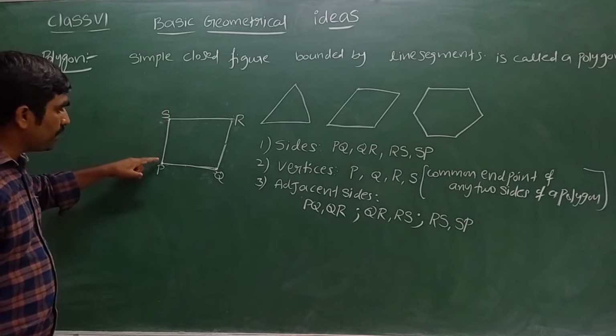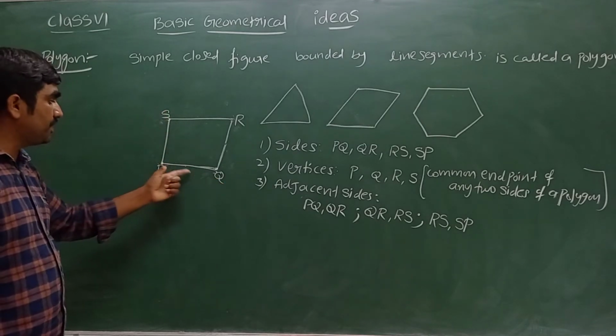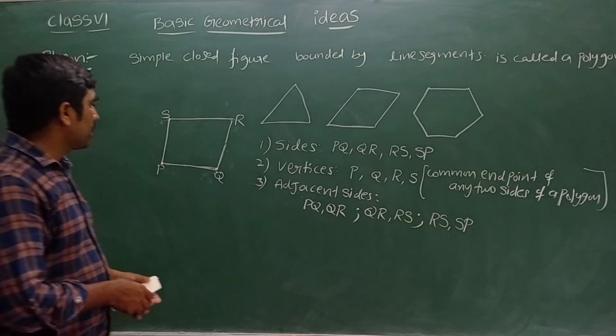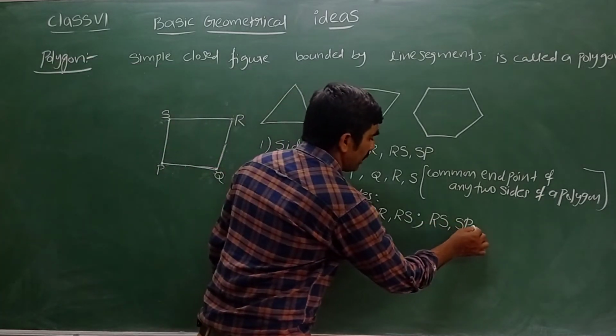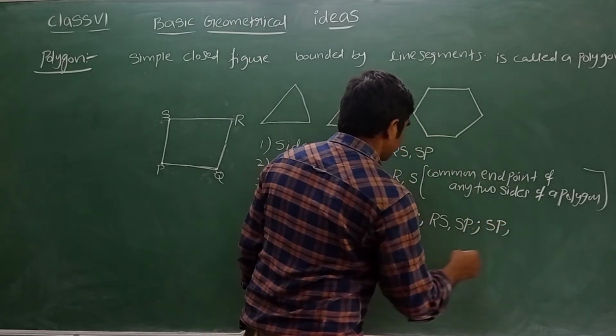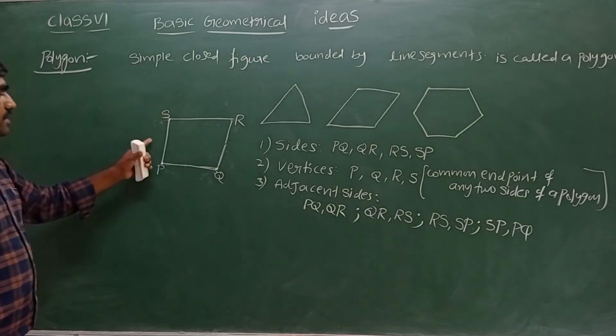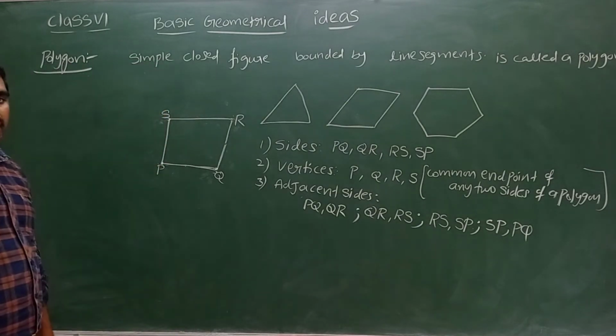Can I say SP and PQ? Yes, SP and PQ are also called adjacent sides where P is the common end point. SP and PQ are also called adjacent sides having a common end point.